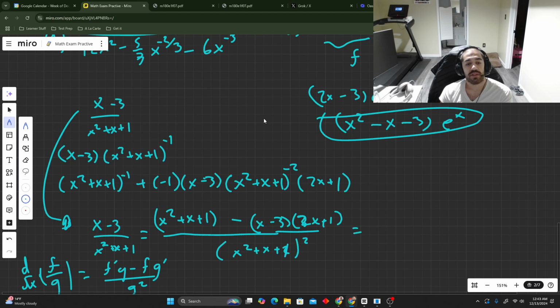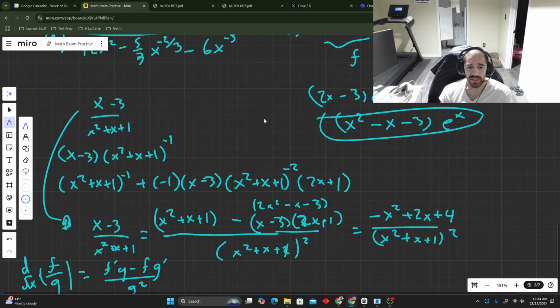What's this? 2x squared minus x minus 3. It's minus, that's going to distribute. We got a minus x squared on top. Plus 2x, because we have a minus x and a plus x right here, so that's 2x. And then we have a minus the minus 3, so that's plus 3, plus 4, over x plus 1 squared. I'm just going to leave it like that. That's it.